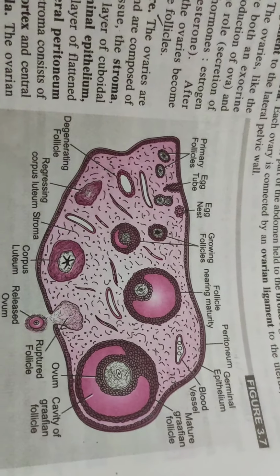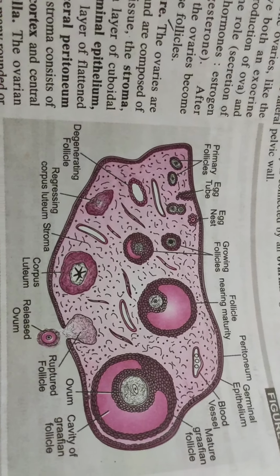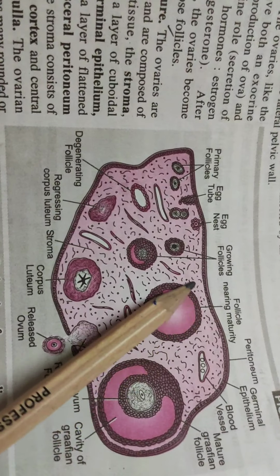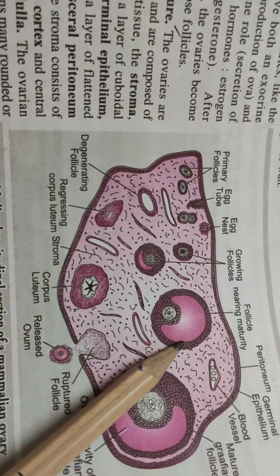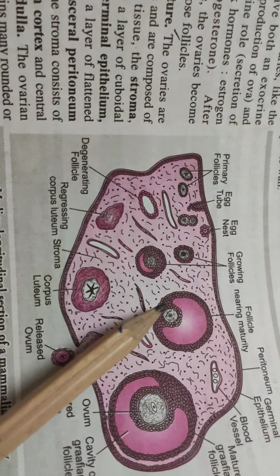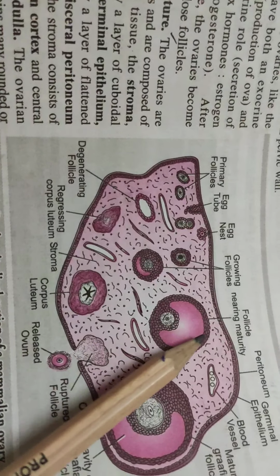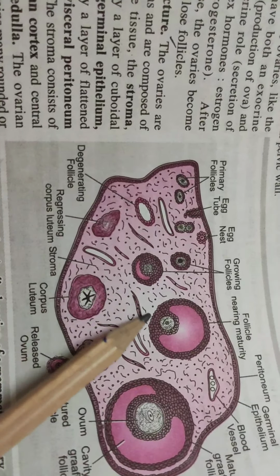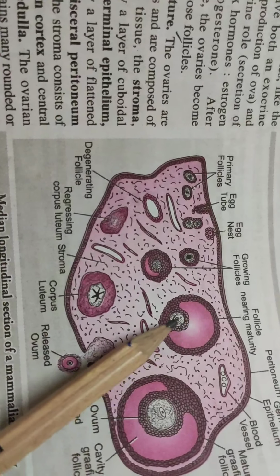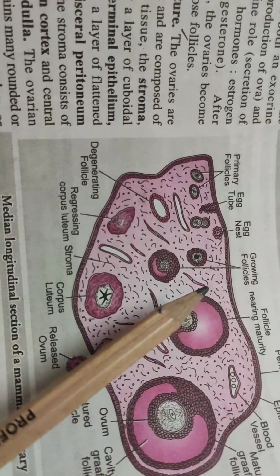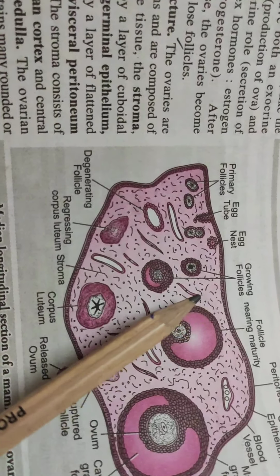Here we can see the structure of the ovary. These are the follicle cells, the graafian follicle cells. So the development of this graafian follicle, you can see the various stages of the follicle cells. So this development of the follicle cells and the egg takes place under the action of follicle stimulating hormone.